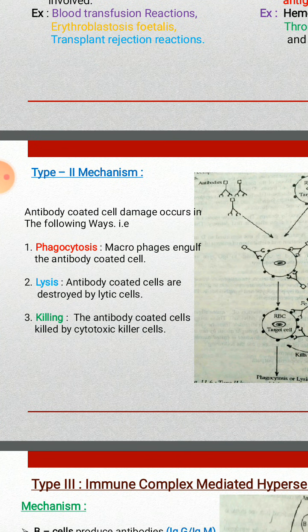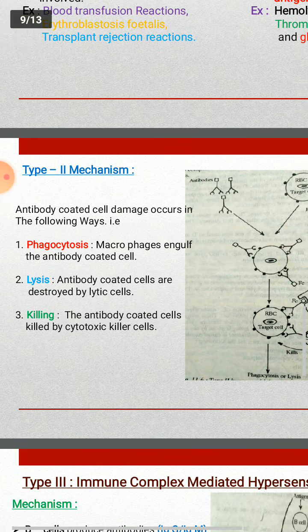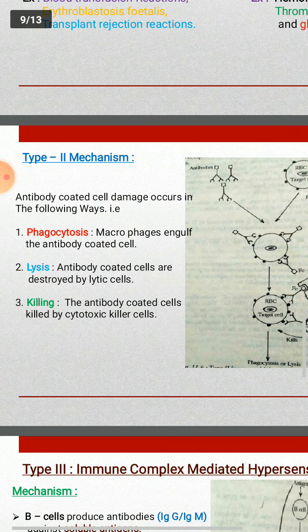Second one is lysis. The antibody coated cells are destroyed by lytic cells such as the natural killer cells also. So cytotoxic lytic cells. Killing: the antibody coated cells are killed by the cytotoxic killer cells. So the lysis is also caused by the macrophages. They liberate some lytic enzymes.